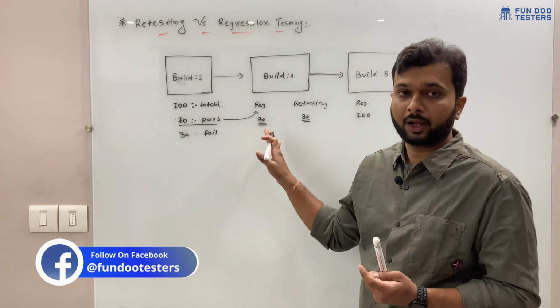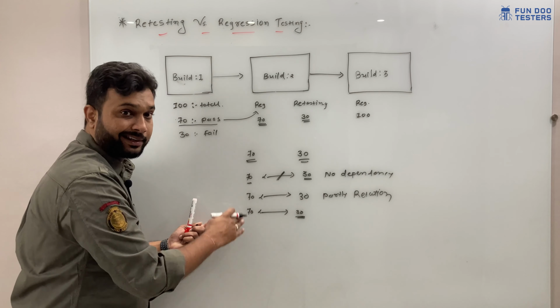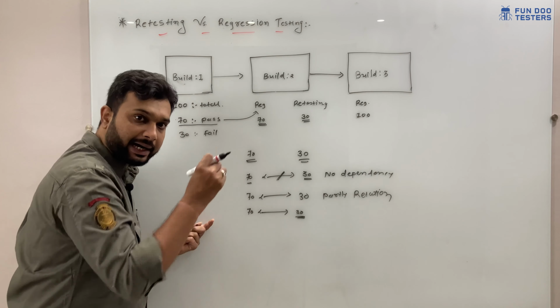This is the first scenario. The second scenario is that there is a partial relation. A relation is there, but not completely, partly. And the third scenario is that there is a 100% dependency. These 70 test cases totally depend on these 30 bugs. If developers fix these bugs, then most probably, 90%, there is a chance that we can get bugs in the 70 passed test cases. So 100% dependent.